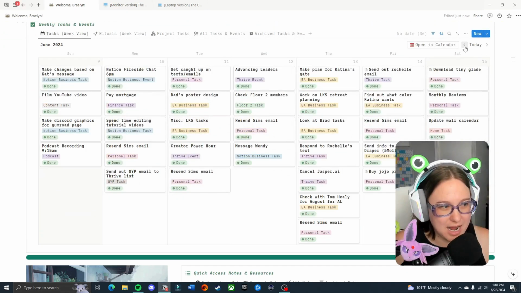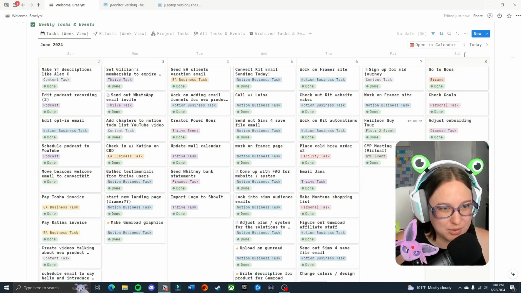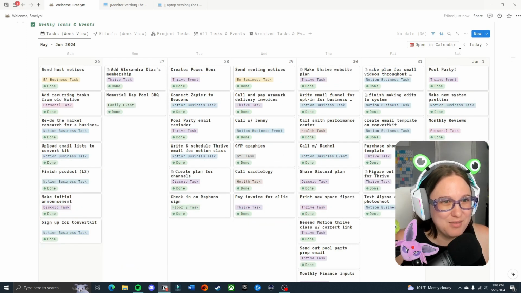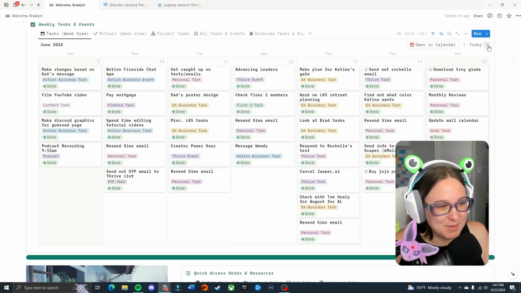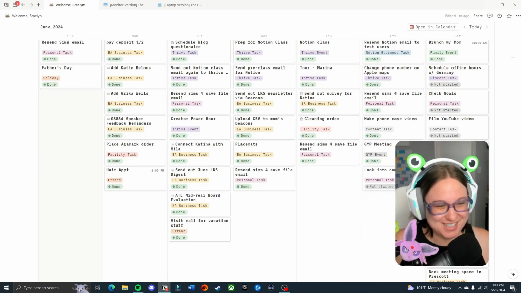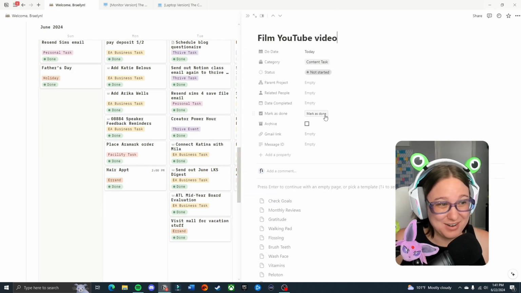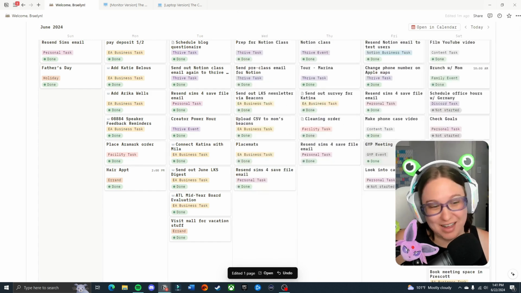I have my week view. As you can see, I actually use this. This is my real to-do list that I have been doing for the past few months. Oh, there you go. I started using it on May 24th. That's my to-do list that I actually use. This is all stuff I have to do today. Oh, look at that. You know what? I'm marking it as done today because we are like 90% through.